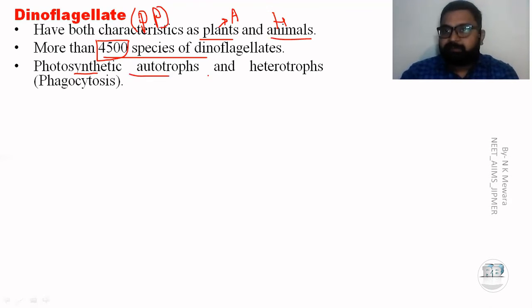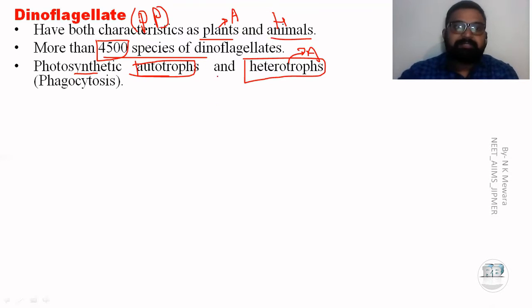Photosynthetic autotrophs are the plant-like characteristic, and heterotrophic nutrition is the animal-like characteristic. In concern of nutrition, dinoflagellates have both: the first is autotrophic and the second is heterotrophic.